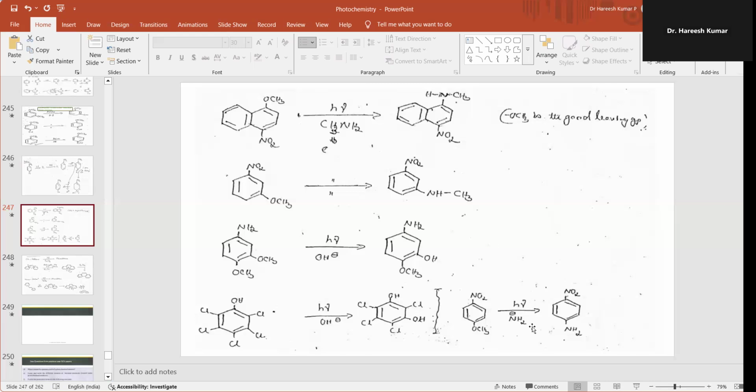So this is about the di-pi-methane rearrangement mechanism and examples, and photochemistry of aromatic compounds. Under photochemistry of aromatic compounds, how Dewar benzene, fulvene benzene, and benzvalene is obtained, and simple addition reactions, and less common electrophilic reactions, and the more common nucleophilic reactions. So with this, I will stop at this stage and will continue in the next class.